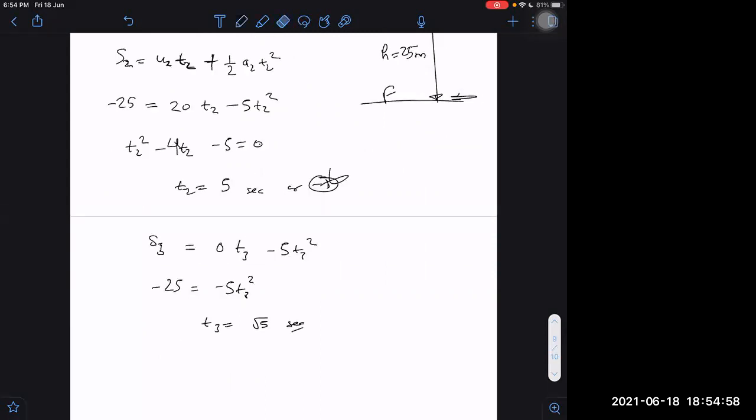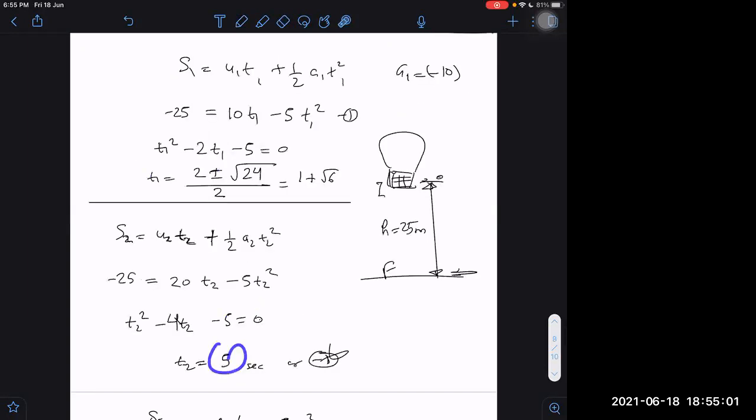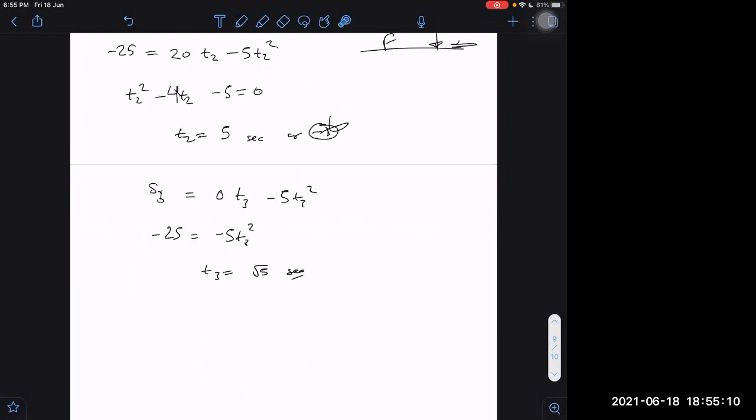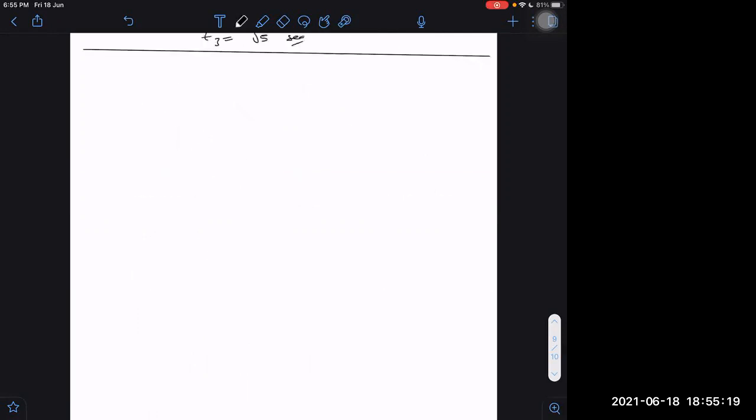Getting the answer now? 5 seconds, root 5 seconds and 1 plus root 6 seconds. I hope you will be able to do such questions. See, there is no limit of difficulty. If you want to make more and more difficult questions, we can keep asking very strange ones, like maybe multiple balloons, one balloon rising up, another heavy one falling down, acceleration given. So from here it is dropped and it is reaching the other balloon. We can create many situations, but always trust these equations, S is equal to ut plus half at square, etc.